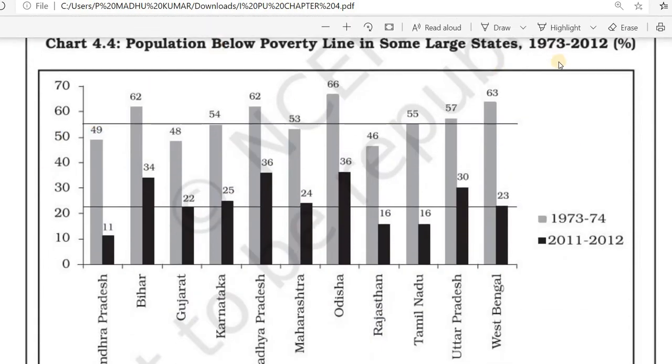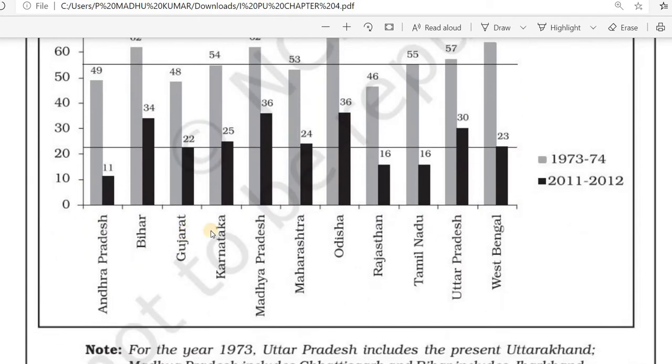Here you can see the state-wise poverty line. The light shaded line is 1973-74 and the dark shaded line is 2011-12. In Andhra Pradesh it was 49% and reduced to 11%.